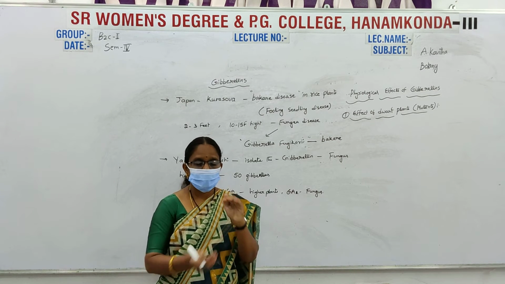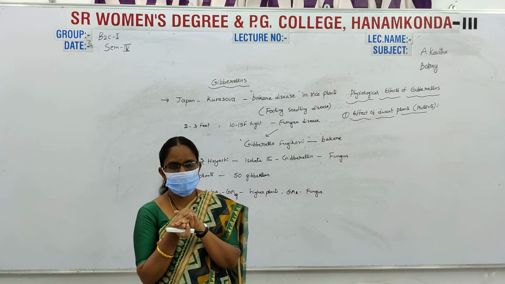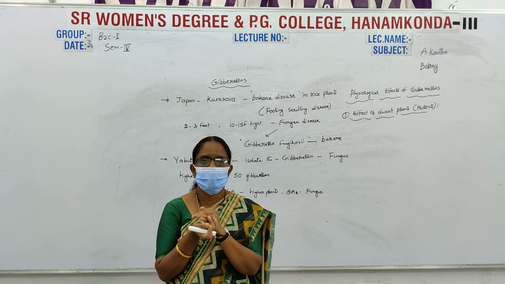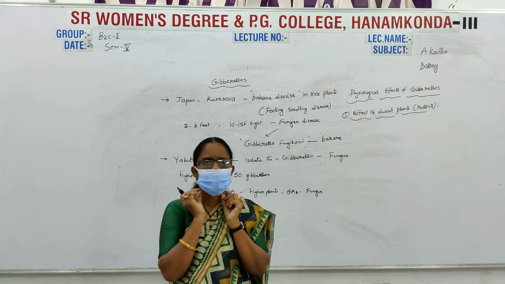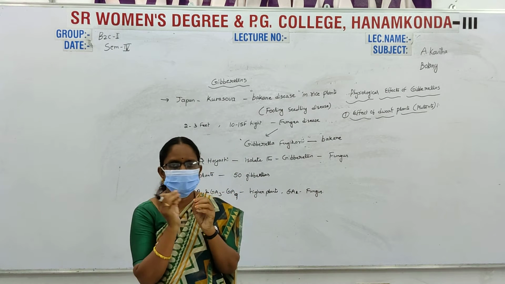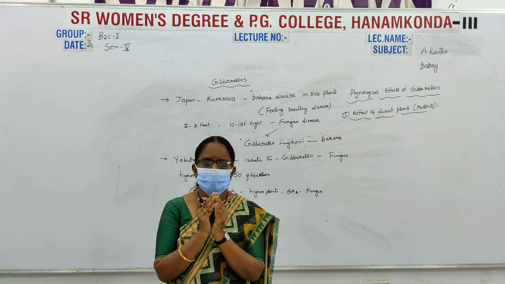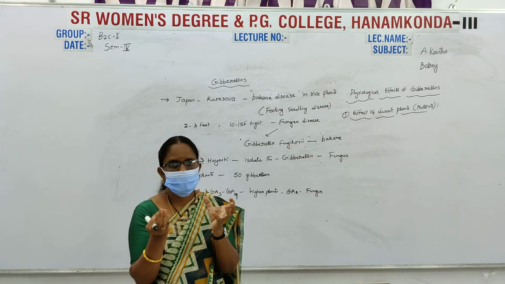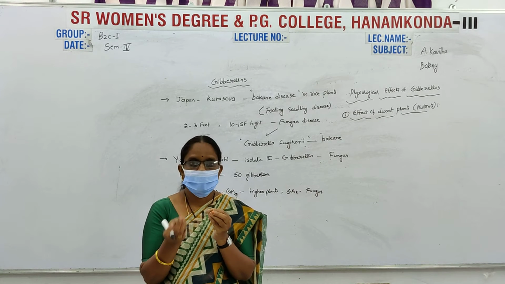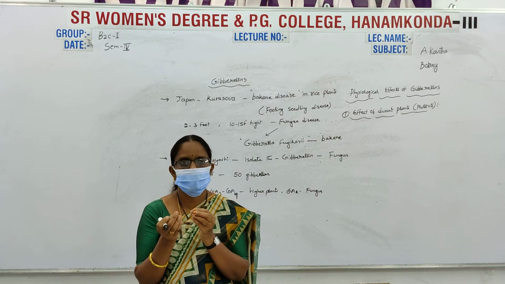That means for dwarf short plants or dwarf mutants, because the phytohormones are low, these plants are very short. Short plants are called dwarf plants. To these dwarf plants, we apply gibberellic acids or gibberellins.